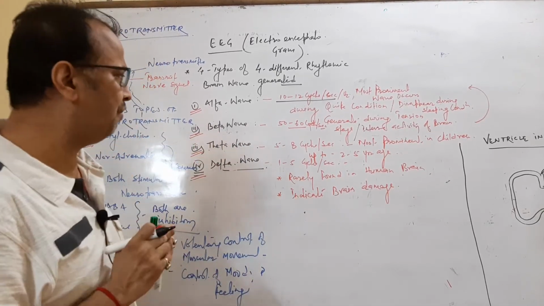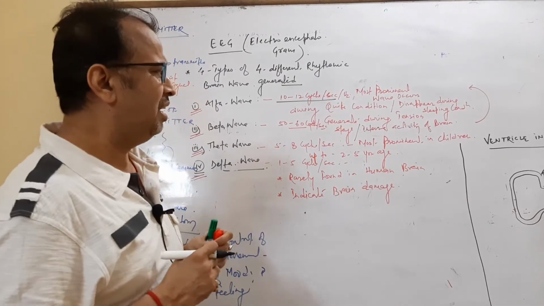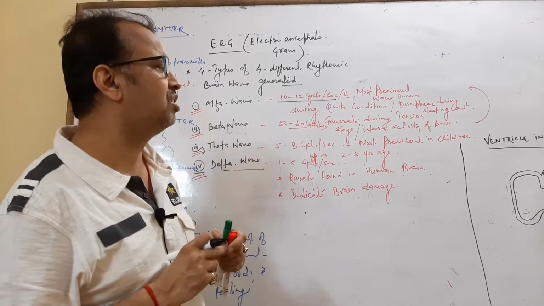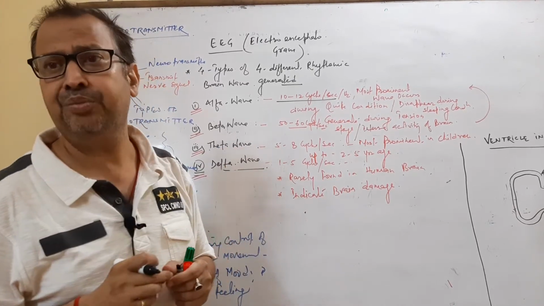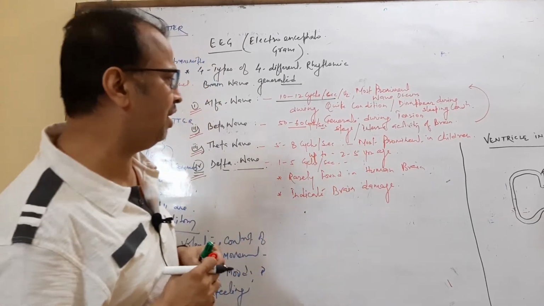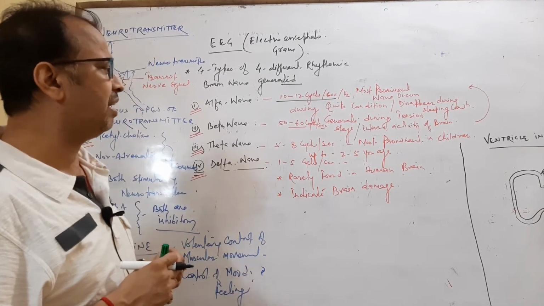Another wave is the theta wave. Theta wave is 5 to 8 cycles per second. It is mainly generated in children up to 2 to 5 years, and it is the most prominent wave in children. And the delta wave is 1 to 5 cycles per second.